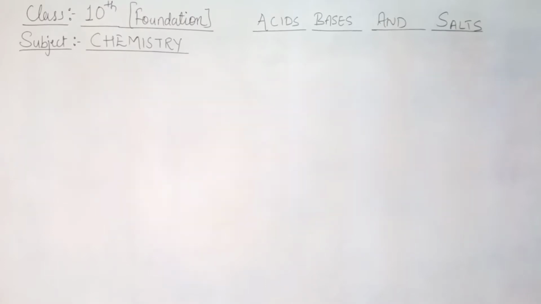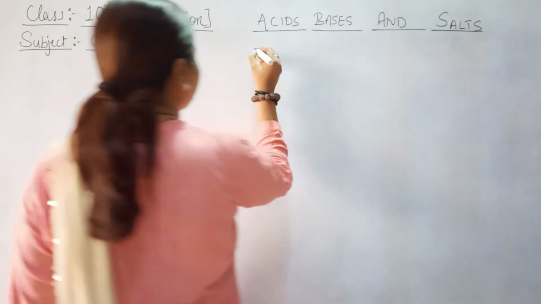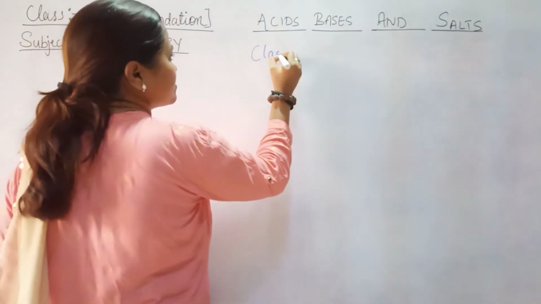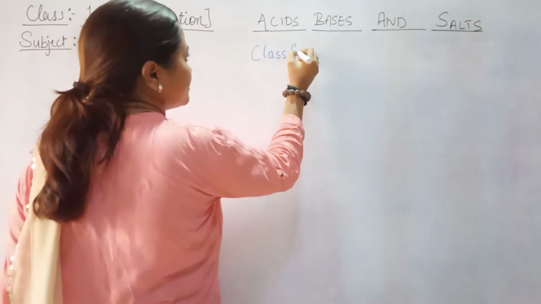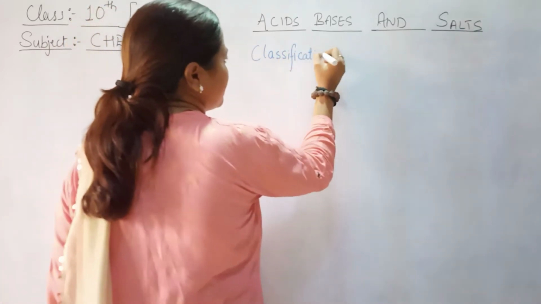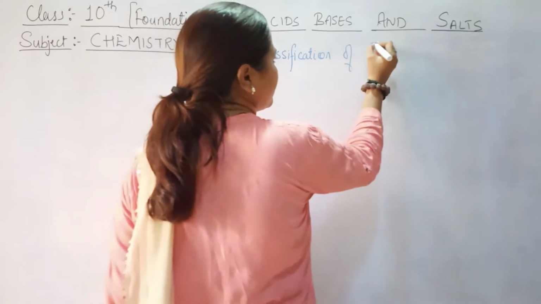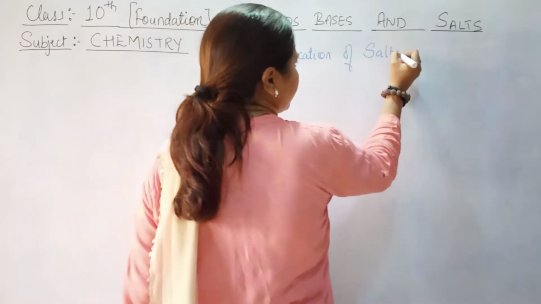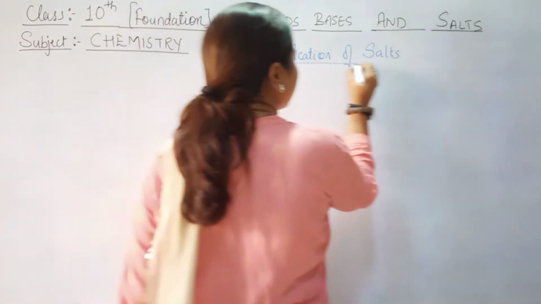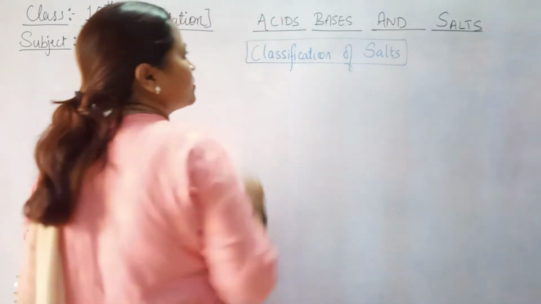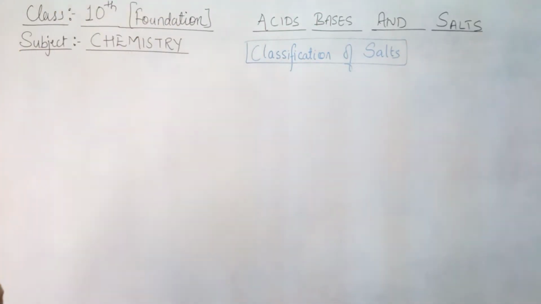Now let's start with the classification of salts. So this is the topic of the day, an important one, right? For today at least. Okay.